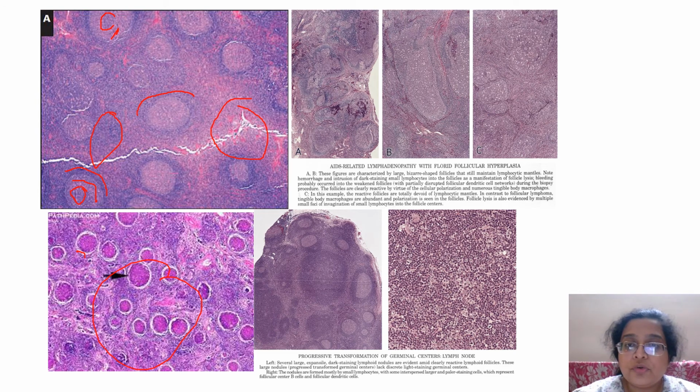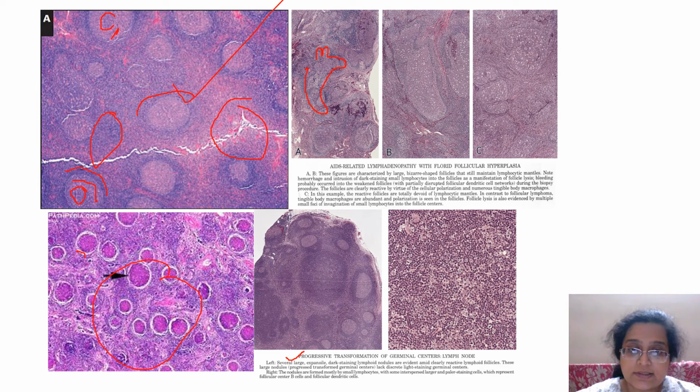Then I showed you HIV as an example of reactive. Mostly the reactive lymph nodes are like this. In HIV, you get these irregular kind of follicles also. So you might confuse it with something known as PTGC, progressive transformation of germinal center. This is some sort of a pre-malignant condition which might develop into a lymphoma.